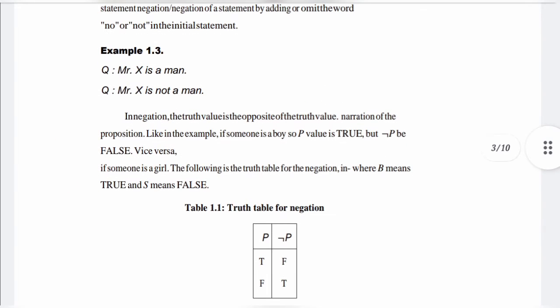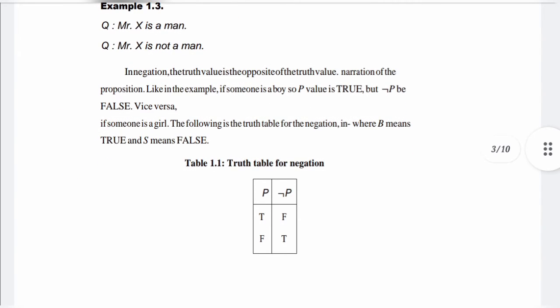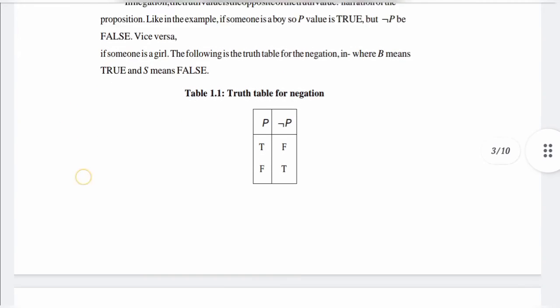In negation, the truth value is the opposite of the truth value of the proposition. Like in the example, if someone is a boy, then the value of P is true, but the negation of P is false. Conversely, if someone is a girl, then P is false. The following is the truth table of the negation, where B means true and S means false.